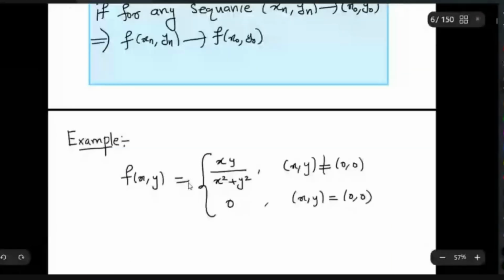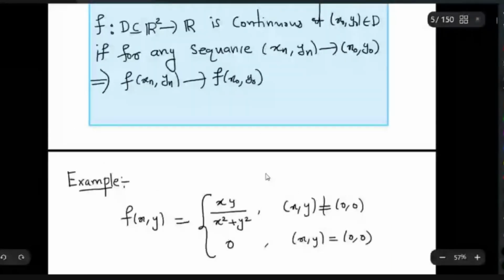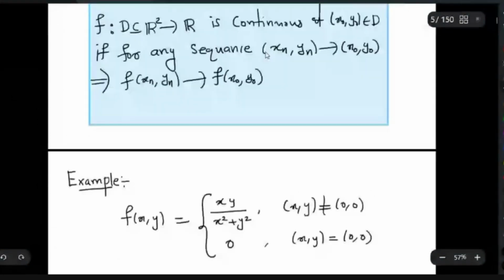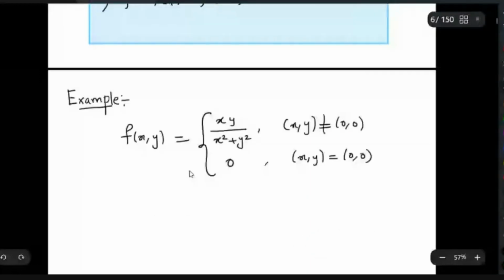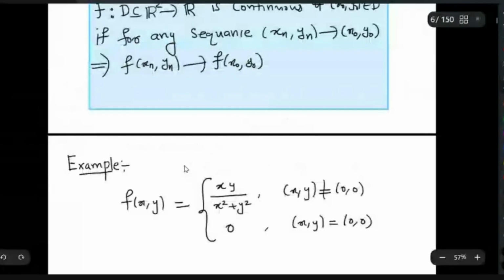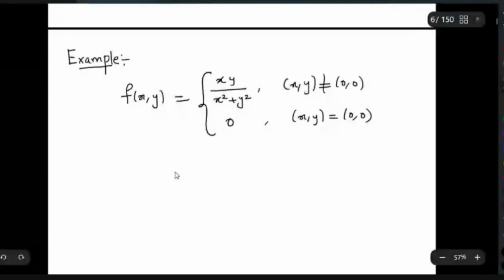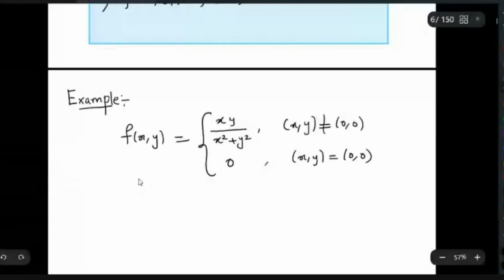Let us look at the same example using this sequential criterion. We have already seen this function is not continuous at (0, 0). Can you construct some sequence for the point (0, 0) for this function? Anyone? (1/n, 1/n) is fine. Or (1/n, 2/n) is fine.